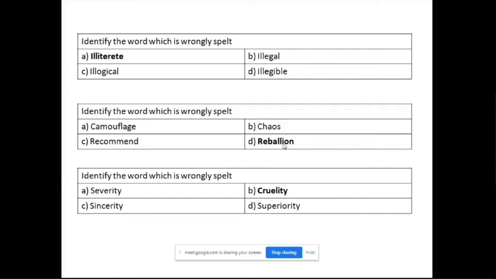Then here also you can see severity, sincerity, all are ending with ety, cruelty, but the spelling of cruelty, you can see here, is the wrong spelling. So sometimes you may get questions which have options with a similar pattern, and sometimes, like the second one, you may not.